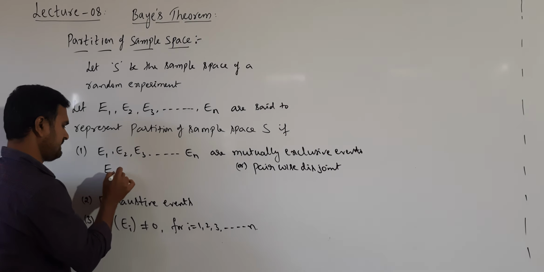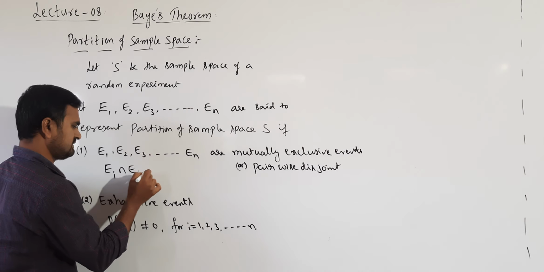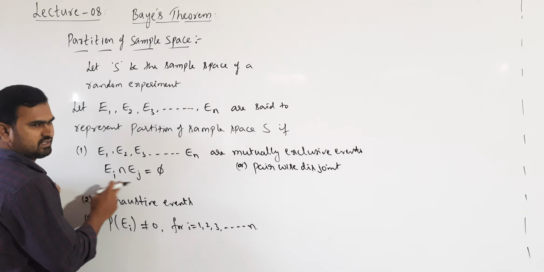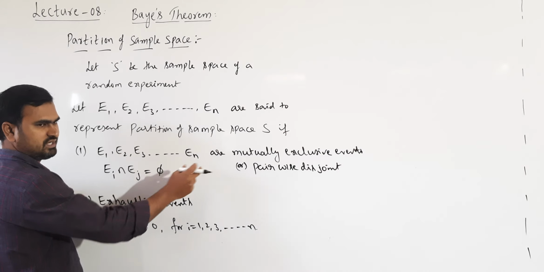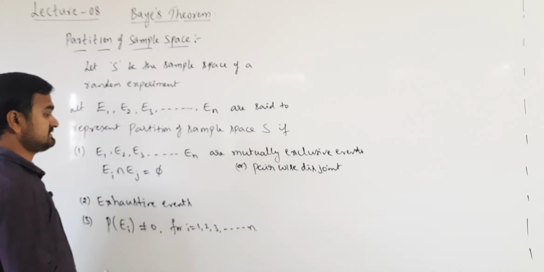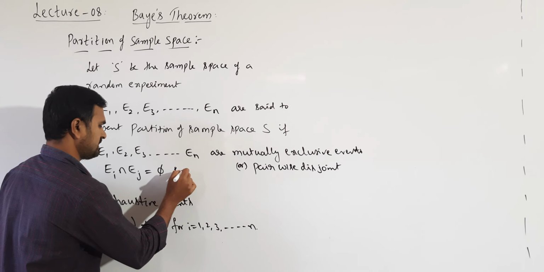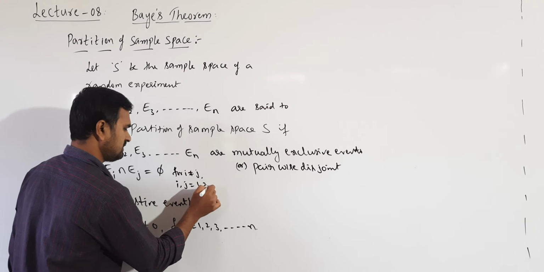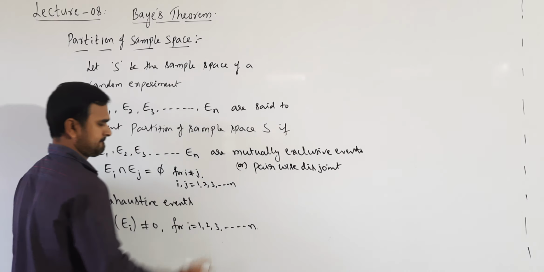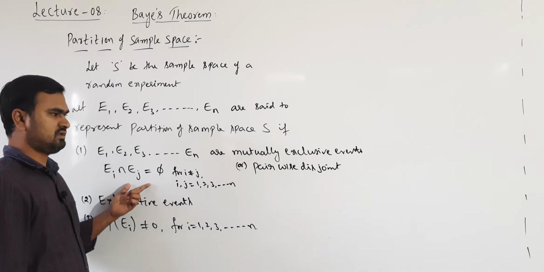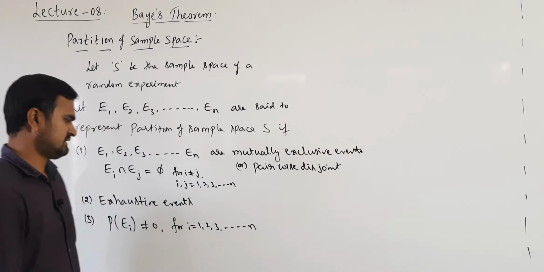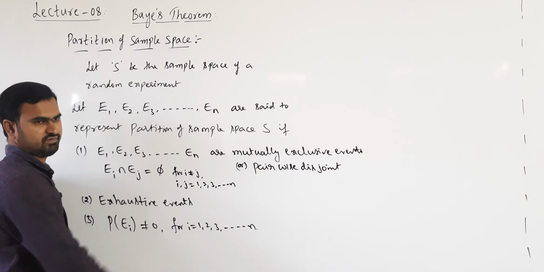Ei intersection with Ej is a null set, for i not equal to j, and i, j values 1, 2, 3 up to n. This is the condition for mutually exclusive or pairwise disjoint events.